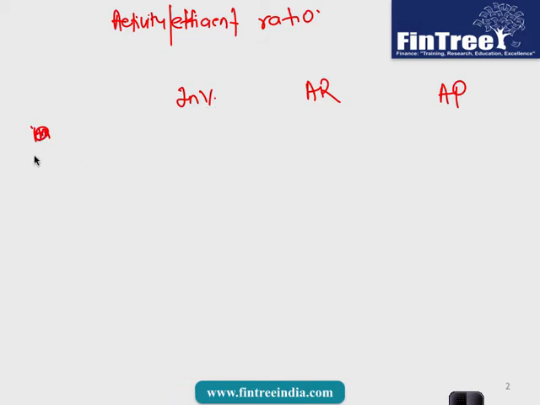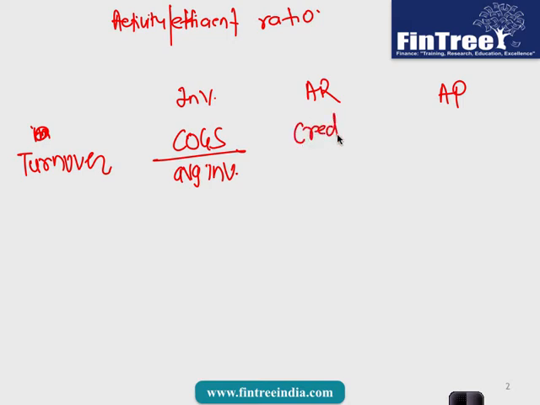Inventory turnover, so these are turnover ratios. Inventory turnover, what was the numerator? Cost of goods sold divided by average amount of inventory. Accounts receivable, what was the numerator? Credit sales divided by average amount of accounts receivable.